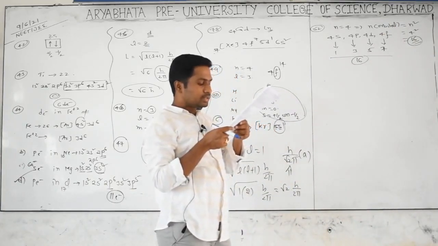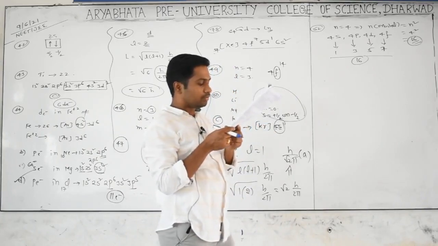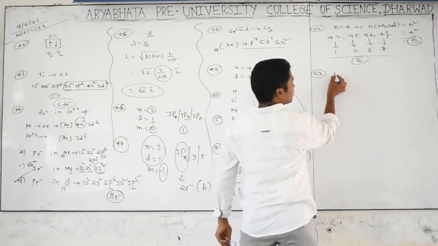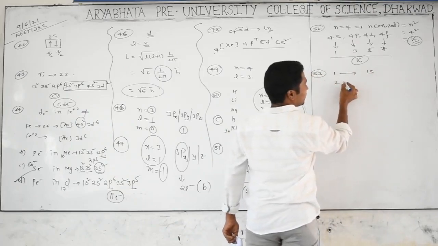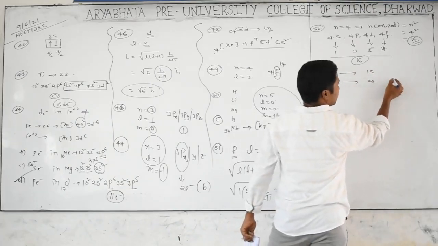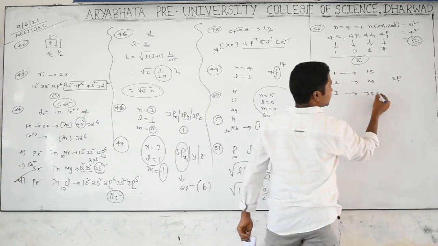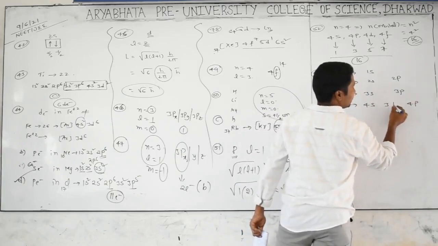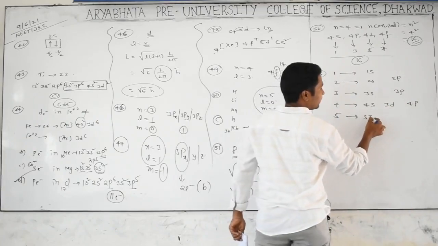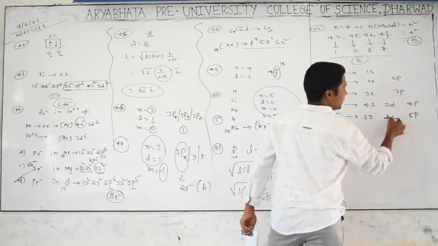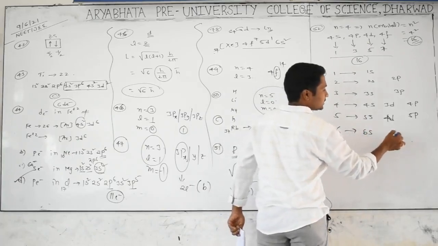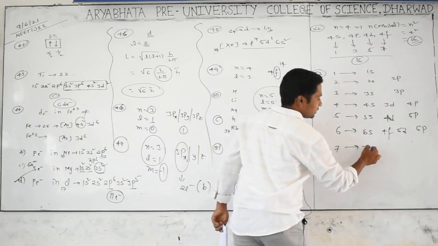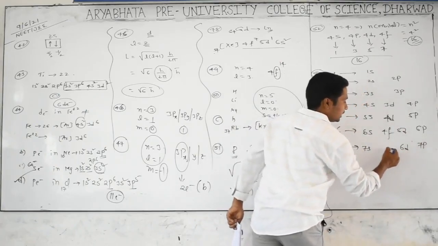Question 53: if n is equal to 6, the correct sequence of filling of atomic orbitals. Actually, it is coming in the periodic table. Just see once. First orbit, filling 1s orbital. Second orbit, 2s, 2p. Third, 3s, 3p. Fourth onwards D will start: 4s, 4p and 3d. Fifth orbit: 5s, 5p and 4d. Sixth, lanthanoids: 6s, 6p, 5d, 4f. And seventh orbit: 7s, 7p, 6d and 5f.